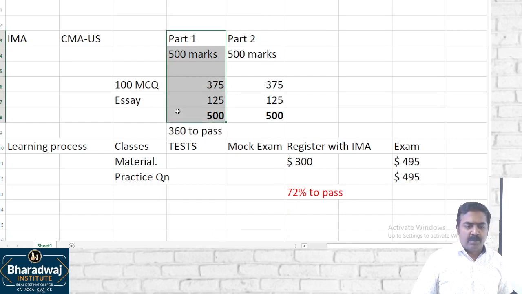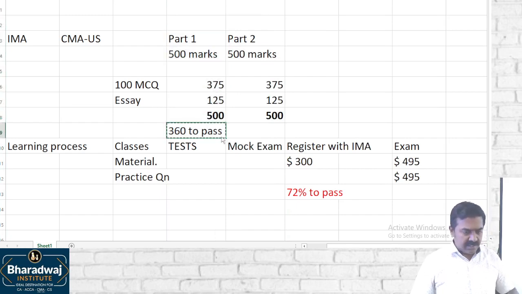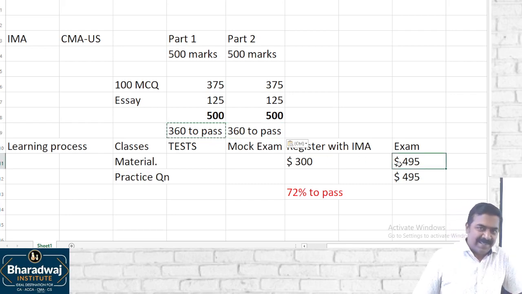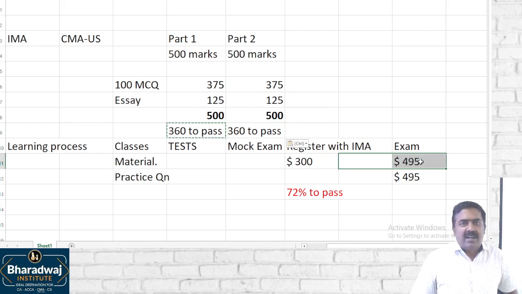If I am writing both the parts, part 1 requires 360, part 2 requires 360. If I score 359, what will happen? You are wasting $495. That is big money. Around $500 into 85 rupees, that will be more than your coaching and material fees. It is a big cost also.